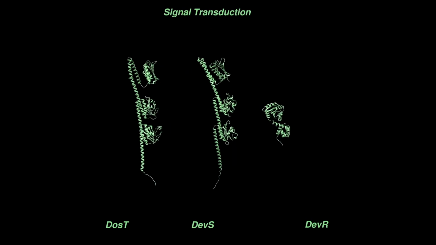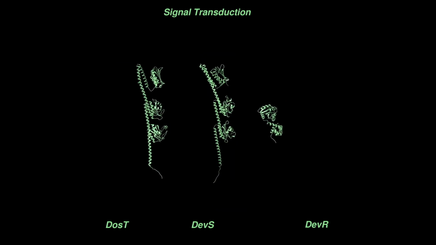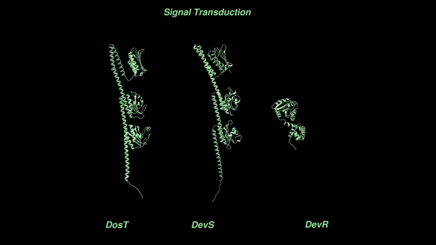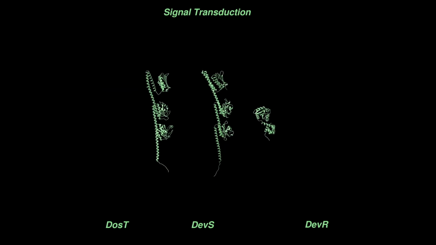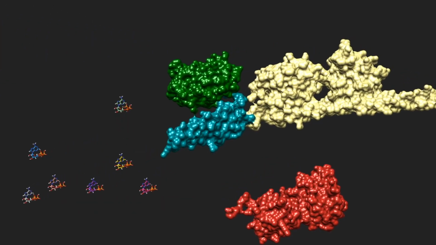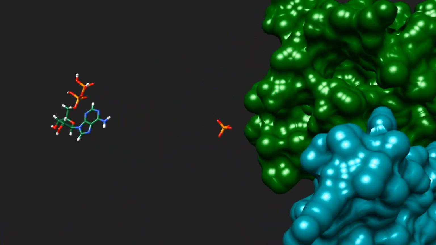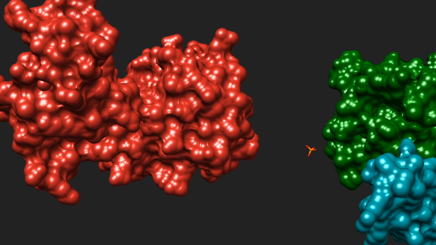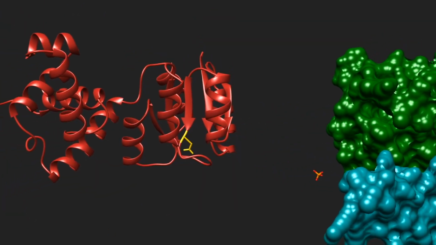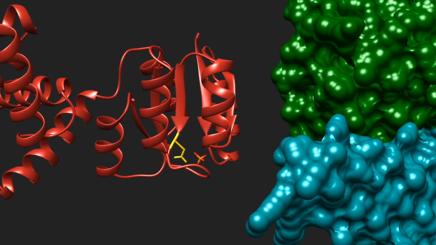Signal transduction, which is used by MTB to overcome hypoxia, is regulated by two component systems composed of two sensors, DOS-T and DEV-S, and their response regulator, DEV-R. As we can see in the video, the first step is the autophosphorylation of DOS-T, which detects early oxygen depletion and binds to ATP with its ATP binding site. A kinase region is then responsible for phosphorylating the 54th residue of the response regulator, DEV-R, aspartic acid.